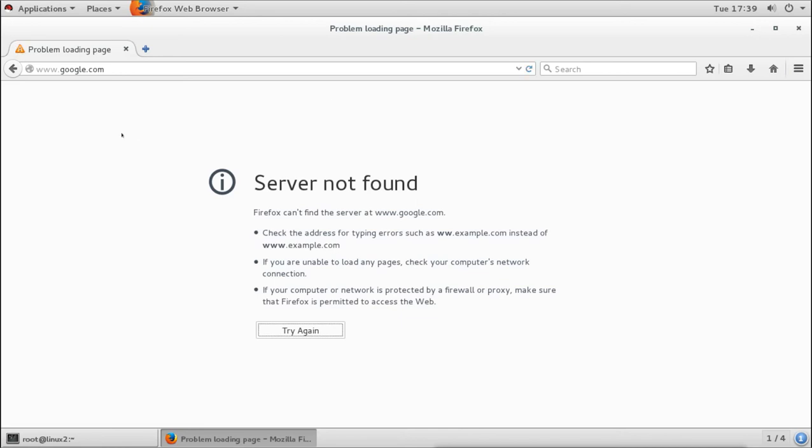Now we have to configure this client to use the proxy. This is for the internet, for the website, so we have to configure it from the browser. This is Firefox.